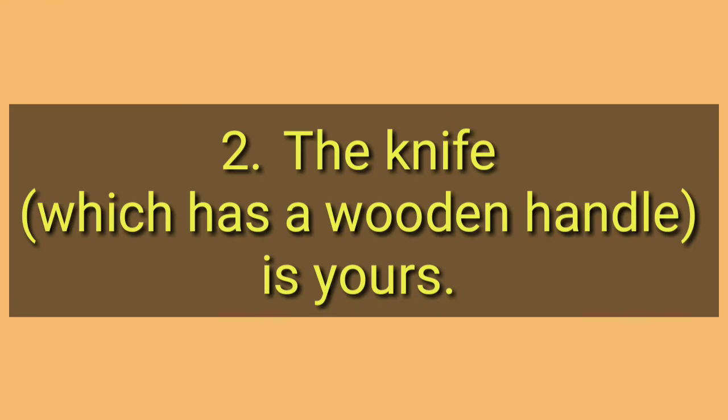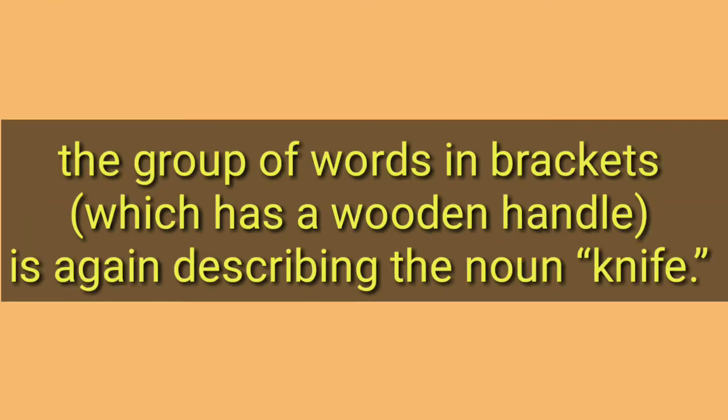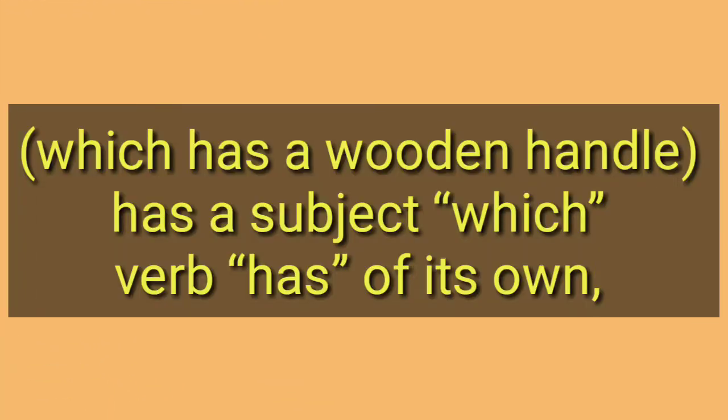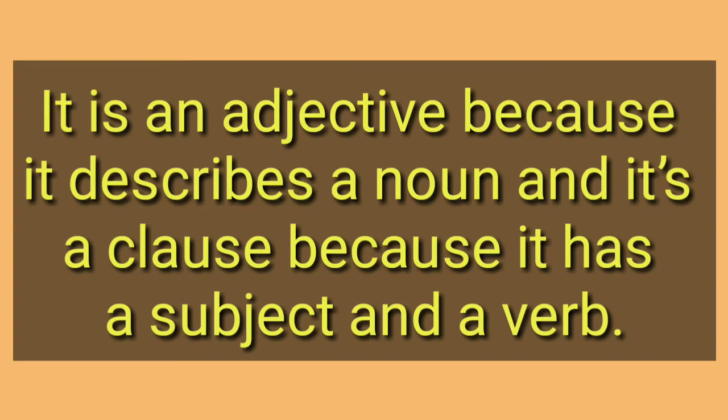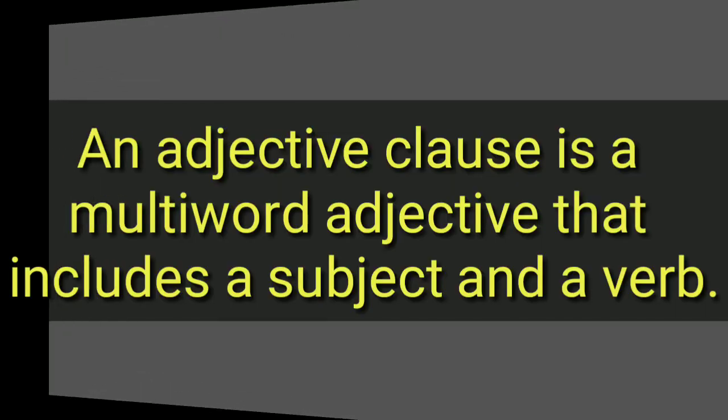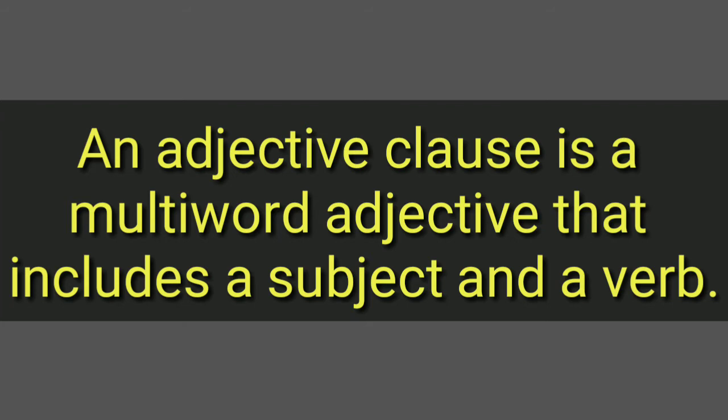Now consider this example. The knife which has a wooden handle is yours. In this example, the group of words which has a wooden handle is again describing the noun knife. Since the group of words which has a wooden handle in this example has a subject, which, and a verb, has, of its own, it therefore is an adjective clause. It is an adjective because it describes a noun, and it's a clause because it has a subject and a verb. Thus, an adjective clause is a multi-word adjective that includes a subject and a verb.